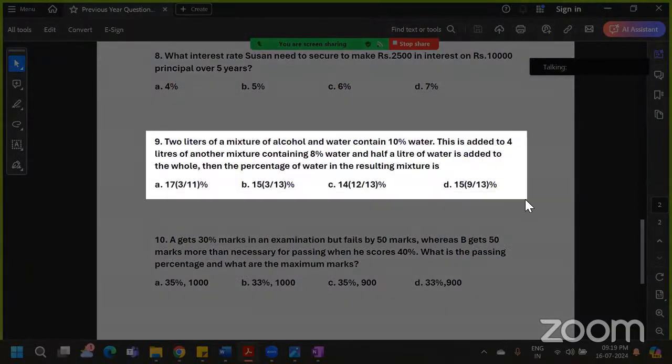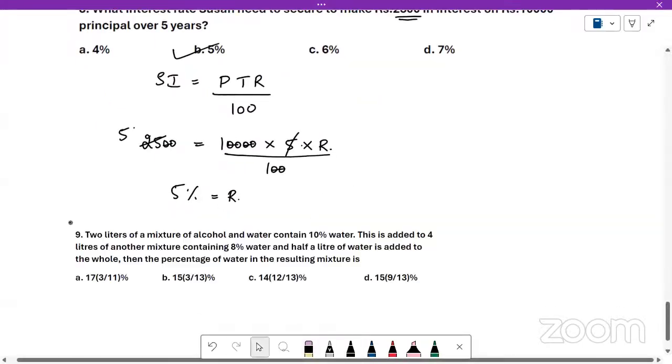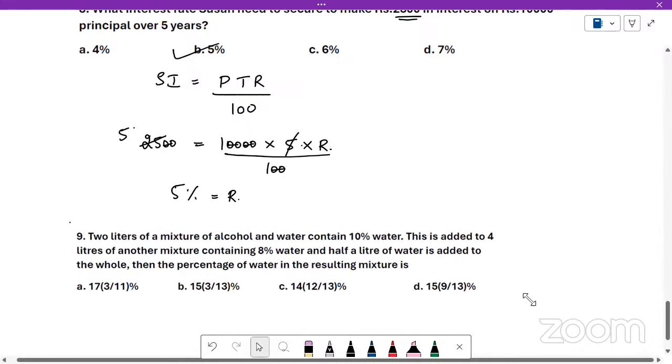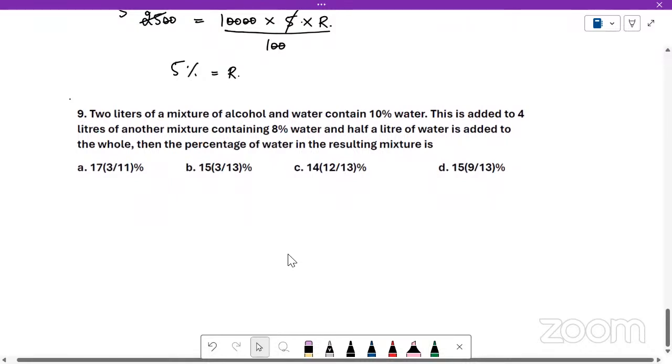This question we can also solve using ratios. We will do it under the ratios topic. Right now we will solve it using the percentages concept. 2 liters of a mixture of alcohol and water contain 10% water. This is added to 4 liters of another mixture containing 8% water, and half a liter of water is added to the whole mixture. Then the percentage of water in the resultant mixture is.